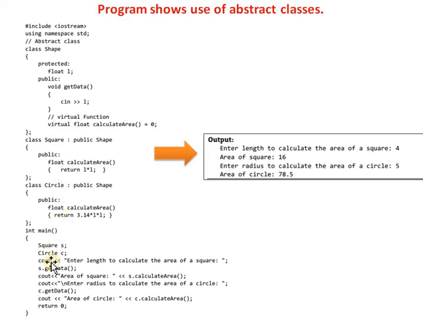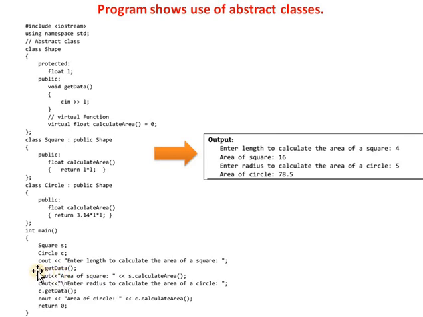In the main function we create the object of the square class, as well as the object of the circle class. There are two derived classes from the class shape, so we create an object of each class. Then, for entering the length to calculate the area, a message is displayed: enter length to calculate the area of square.